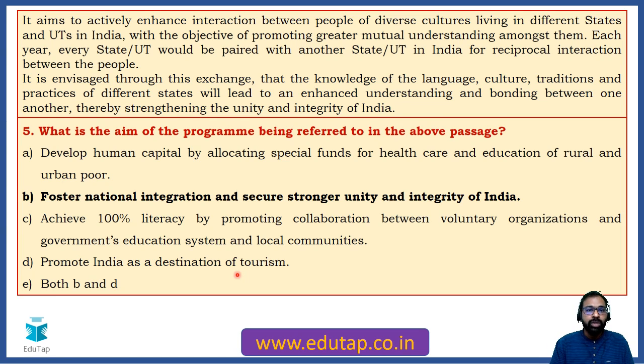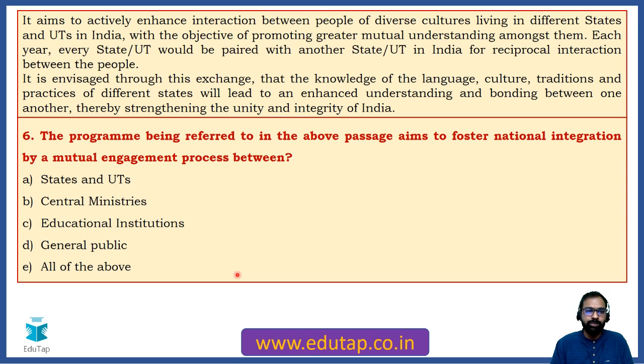It is to enhance the interaction between the people of India from different states, from different UTs. Some programs will be held, collaborations will be made, so that people are united. This is the aim of this particular program. It is not to promote India as a destination of tourism. It is to foster integration and secure stronger unity and integrity of India. So B is the correct answer of this particular question.